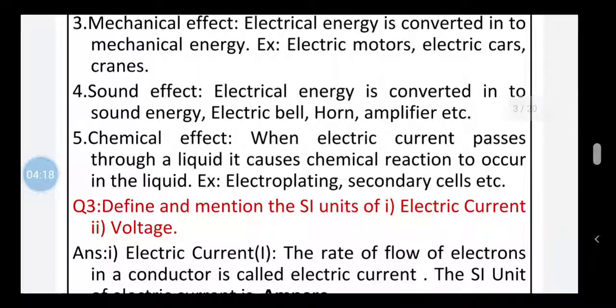The fourth one is sound effect. Here the electrical energy is converted into a sound energy. Examples of sound effect are electric bell, electric horn, amplifier, etc. The fifth one is chemical effect. When electric current passes through a liquid, it causes chemical reaction to occur in the liquid. Examples of chemical effect are electroplating, secondary cells, etc.